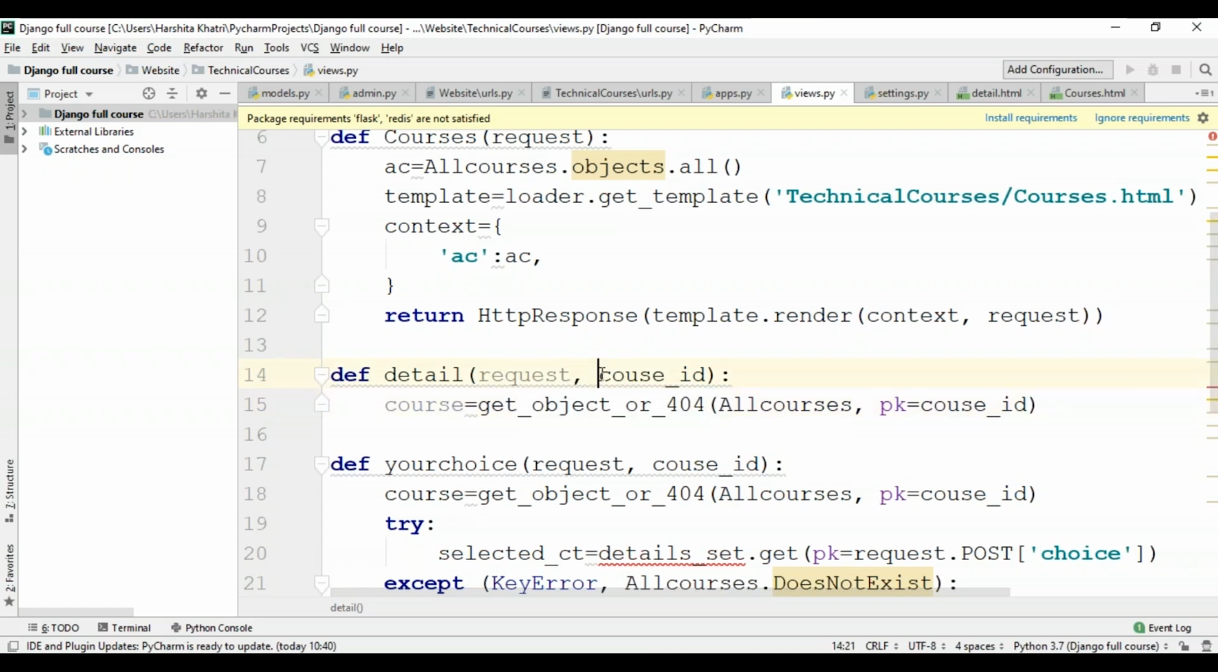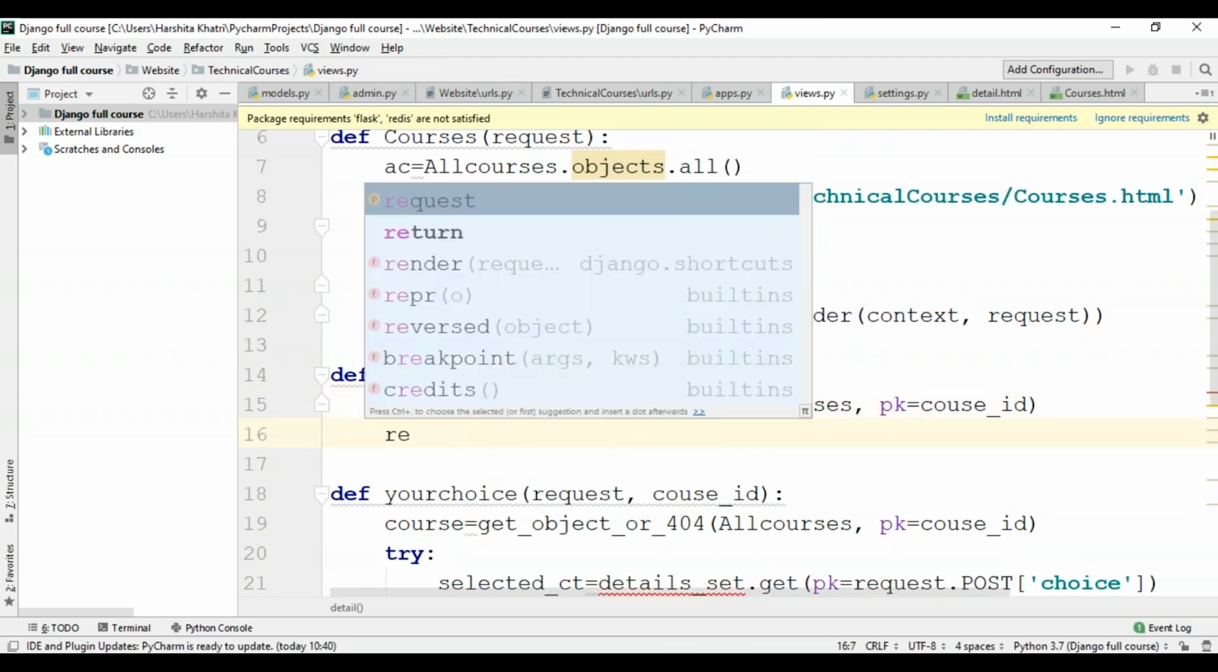So I've made use of COUSE and not COURSE, and everywhere I've been using the same spelling. So just be careful, guys. In case you've given some other spelling, then be careful that whenever you're referring to that variable, you give the correct spelling that you've mentioned in your app.